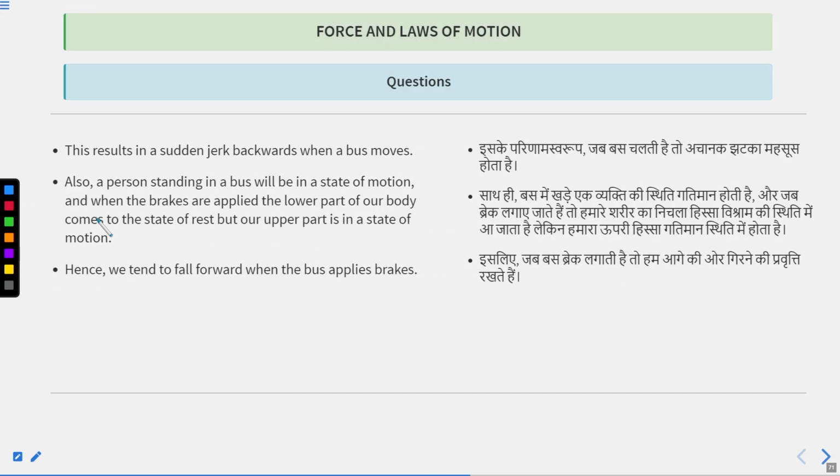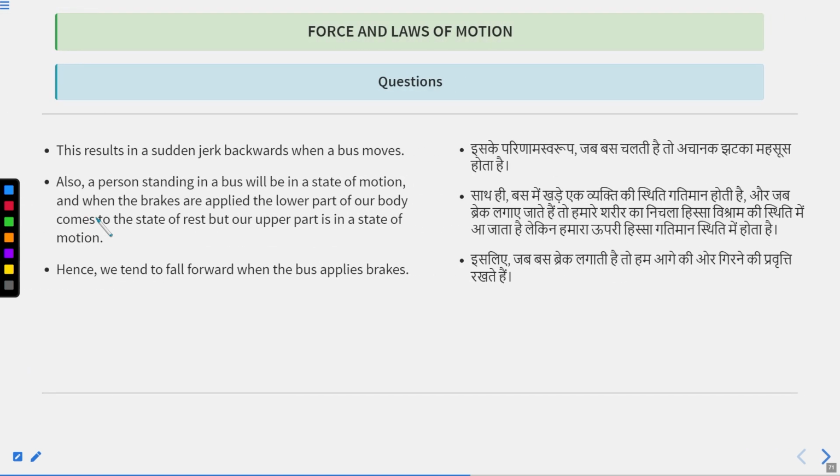So our upper body suddenly jerks backward. And when a person is standing in a moving bus and a sudden brake is applied, the lower part of our body comes to rest, but the upper part resists this state of rest. It is continuously in motion, so we tend to fall forward.